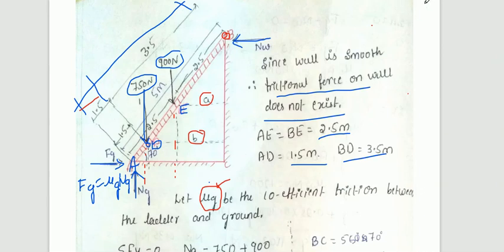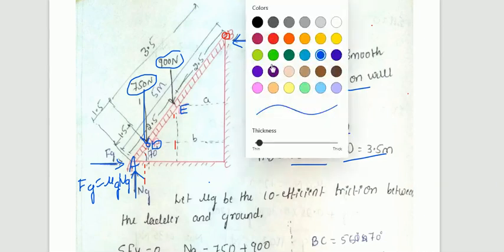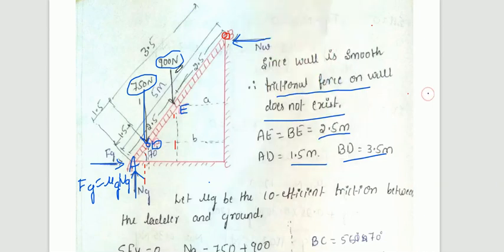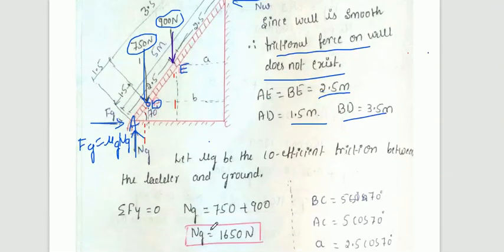Now apply the equilibrium condition. What is the equilibrium condition? Summation of Fy is equal to 0 and summation of Fx is equal to 0. Observe how many vertical forces are acting. 900 and 750 are the vertical forces acting downward, and Ng is a vertical force acting upward, so Ng is positive and 900 and 750 are negative here.